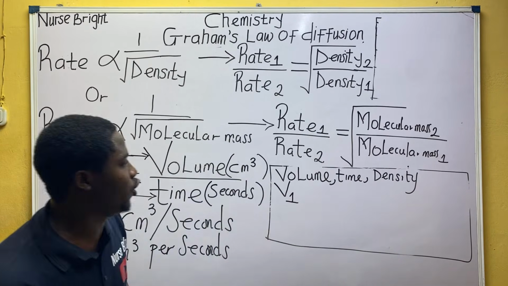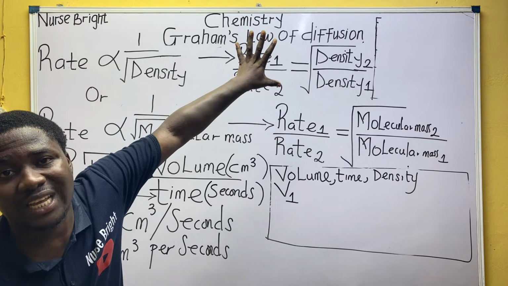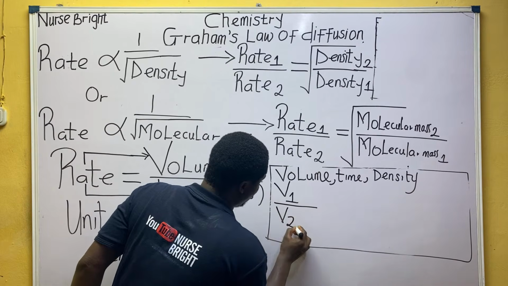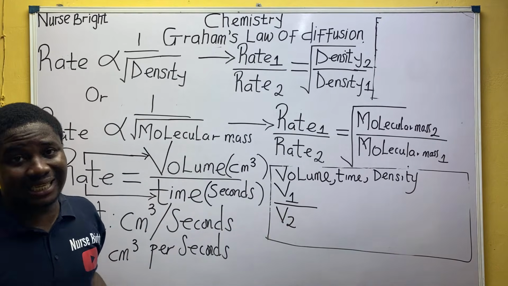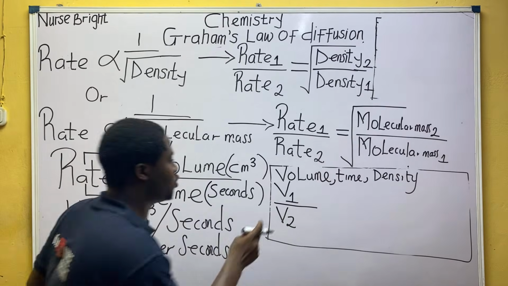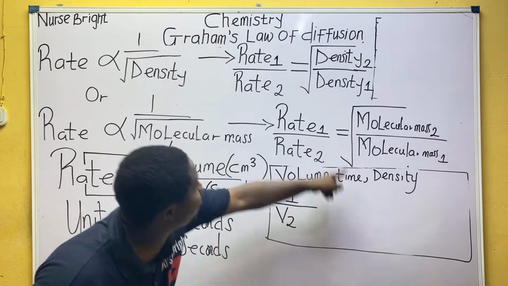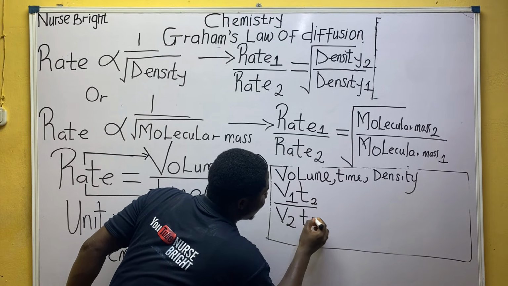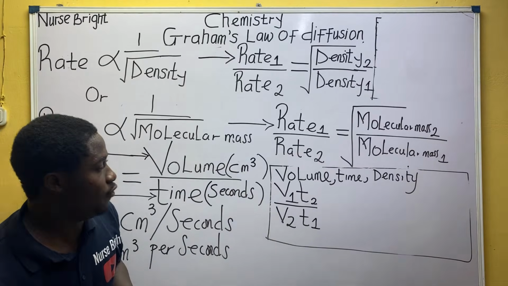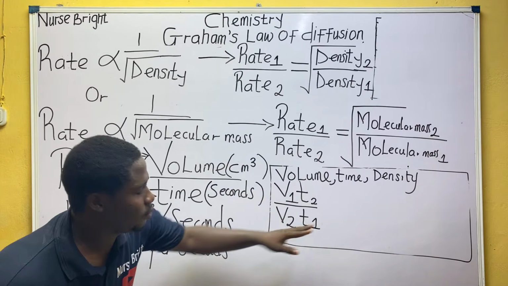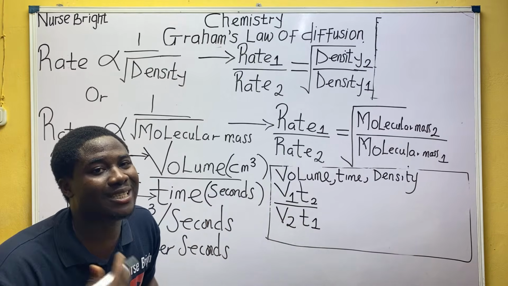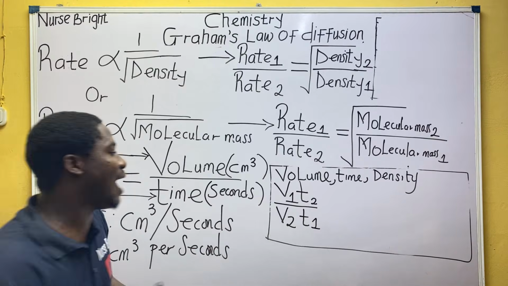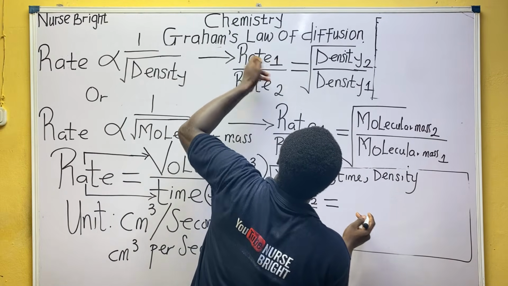So how does volume relate to rate? It is the same way rate is. So volume 1 over volume 2. Are you guys listening? You see it comes up here. And how does time relate to rate? It is opposite: time 2 over time 1. So from this, it's volume 1 times time 2, divided by volume 2 times time 1, is equal to this.